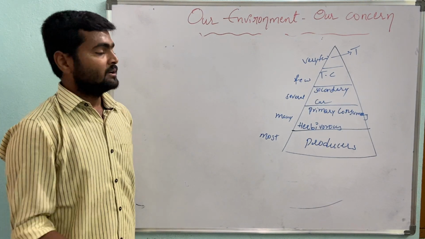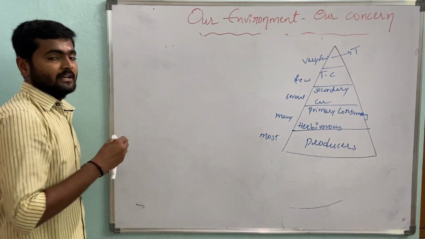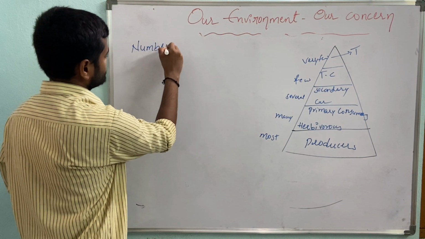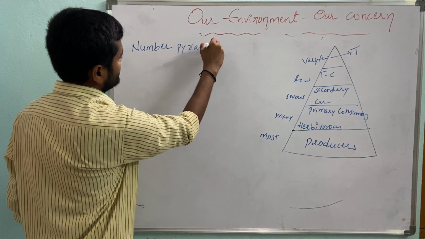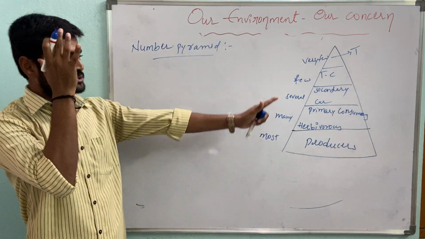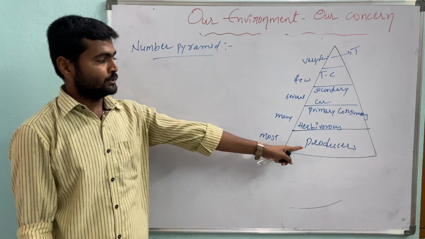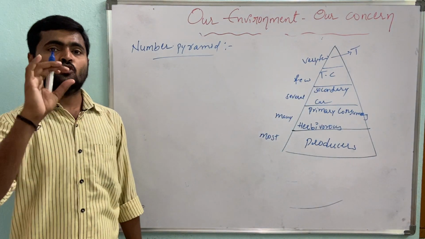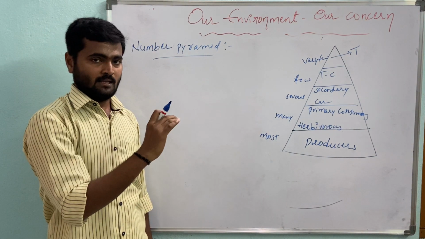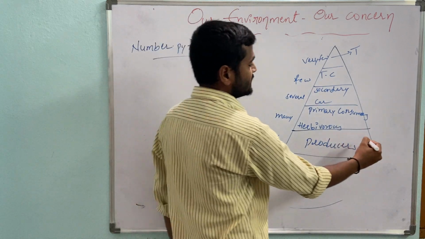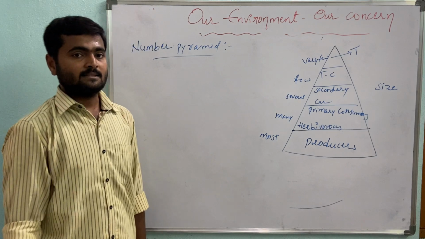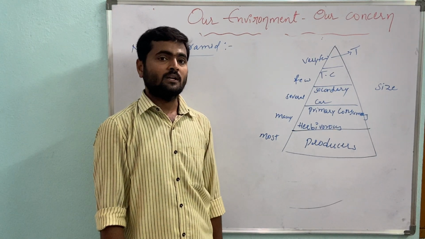If we observe the number pyramid, in each and every trophic level, if we go from producers to consumers, the number of living organisms decreases. And also if we observe very clearly, the size of the living organisms will also increase.